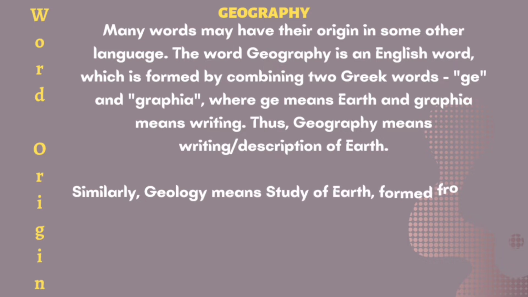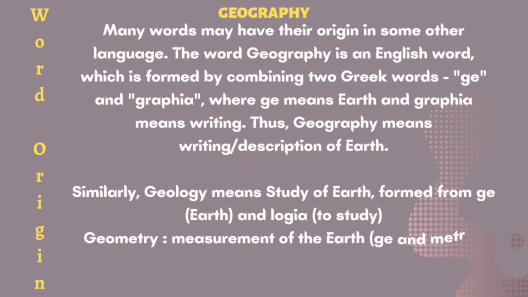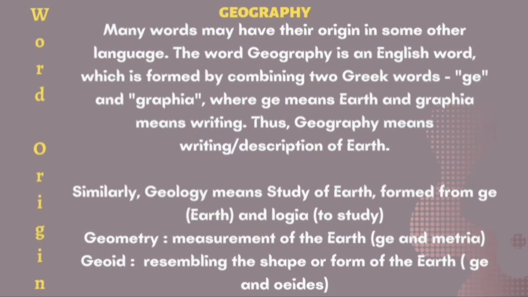Similarly, geology means study of earth, formed from ge and logia. Ge means earth and logia means to study. Similarly, geometry is the measurement of the earth, formed from ge and metria. And geoid, resembling the shape or form of the earth, is formed from ge and oides. Isn't it interesting to learn the origin of words? Try to find the origin of some other words.